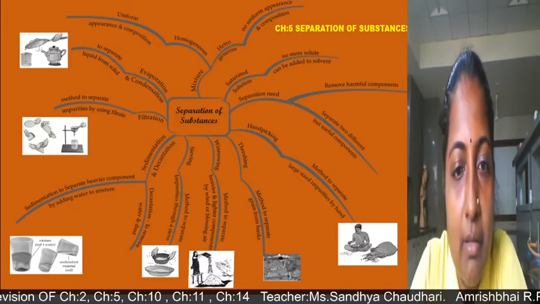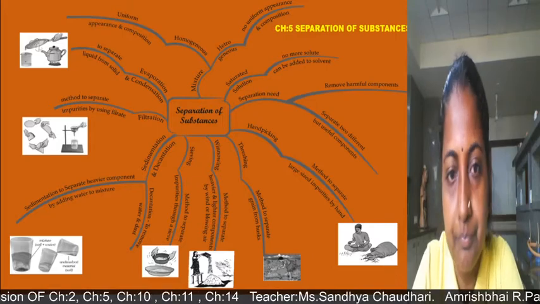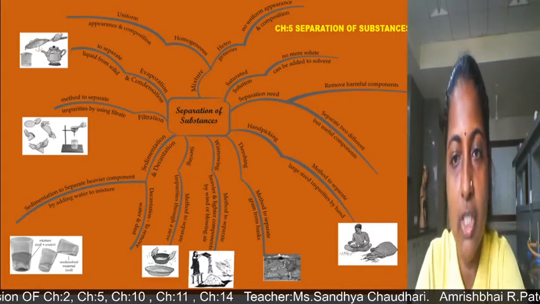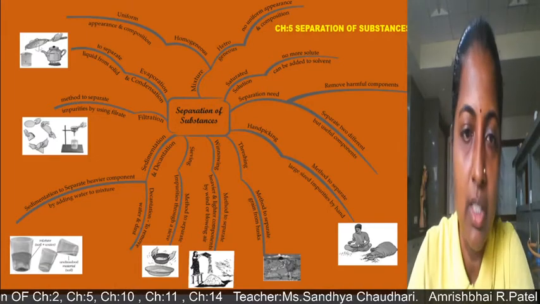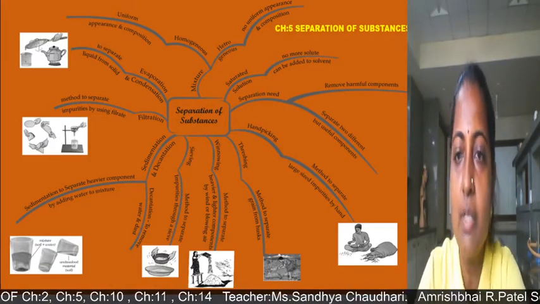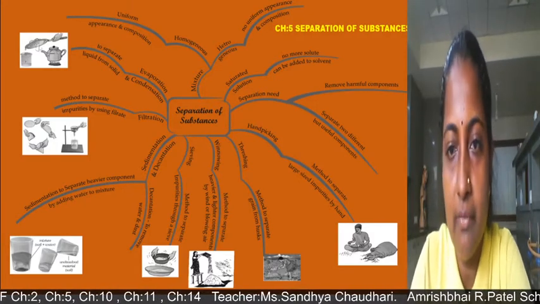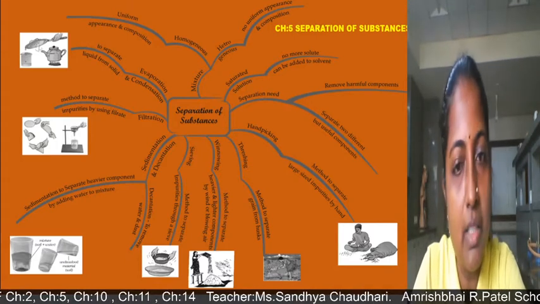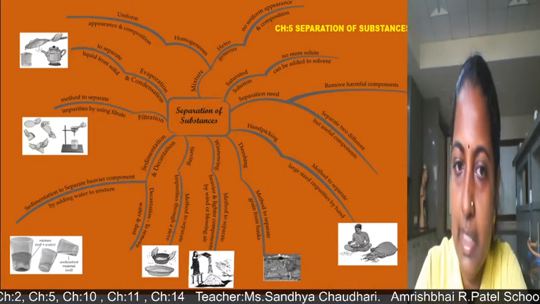In the threshing method, that is a method to separate grains from husk. So this is the threshing method. We can separate the grains and the husk from each other. During threshing you can beat it strongly on the hard surface. Then the grains and the husk particles are dried, so they can be separated.